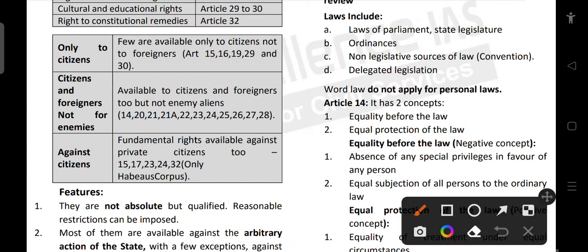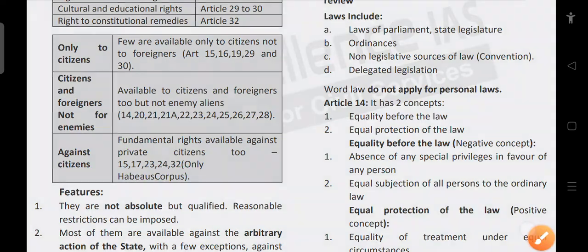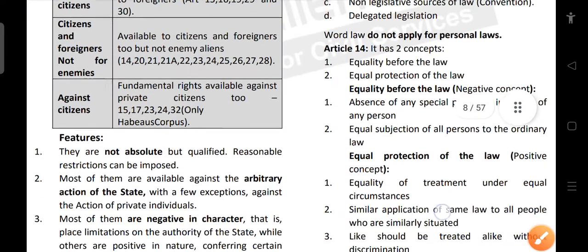And there are certain rights which are against private citizens too. Mostly, fundamental rights limit the state or the authority of the state, but there are certain rights which limit the private citizen also. They are Articles 15, 17, 23, 24 and 32. So we will look at each of these articles in detail now.